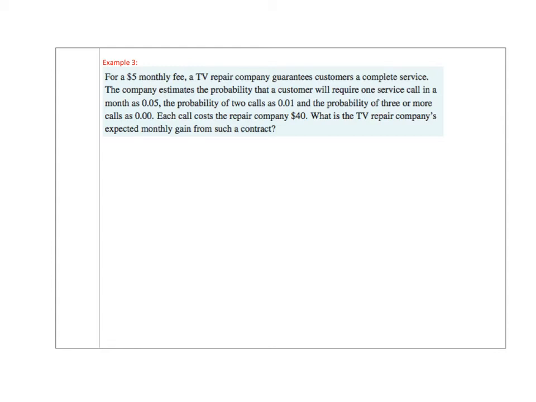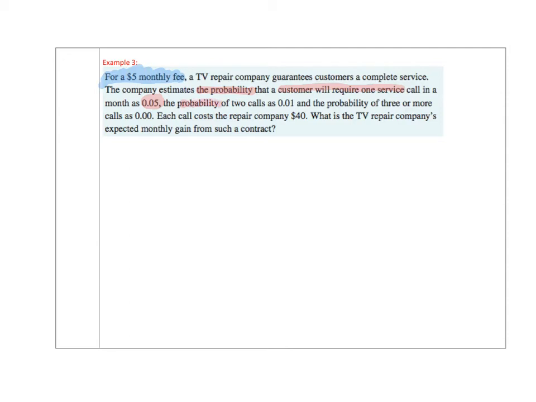It says for a $5 monthly fee, a TV repair company guarantees customers a complete service. The company estimates that the probability that a customer requires a service call is 0.05 in the month.